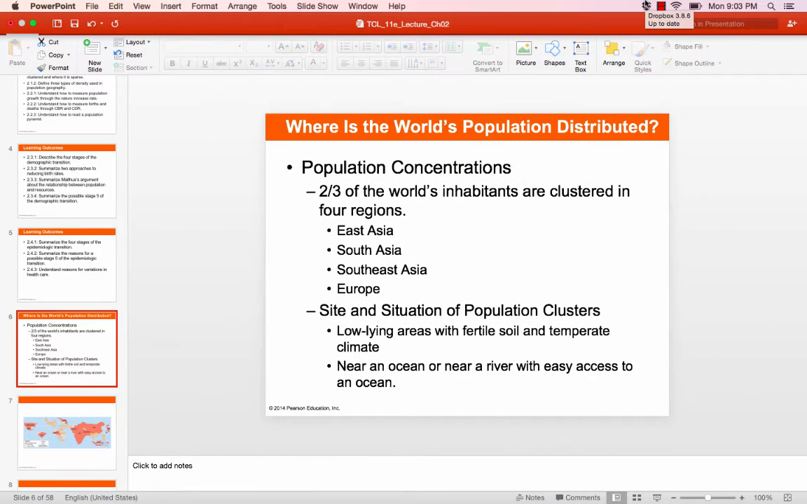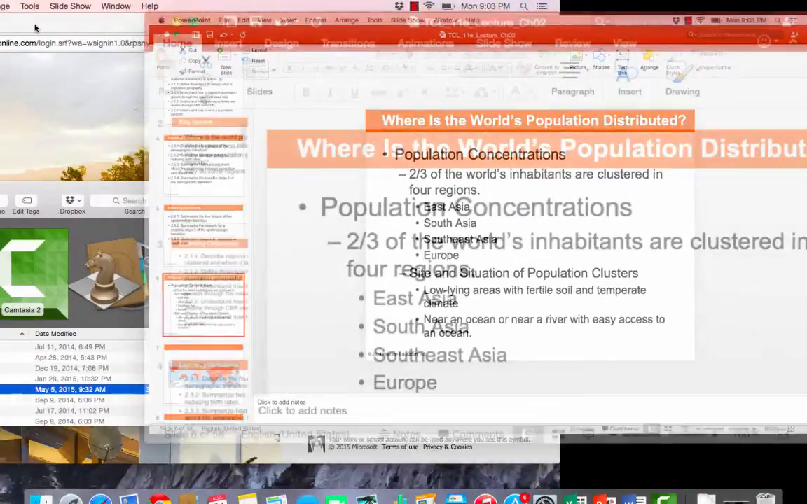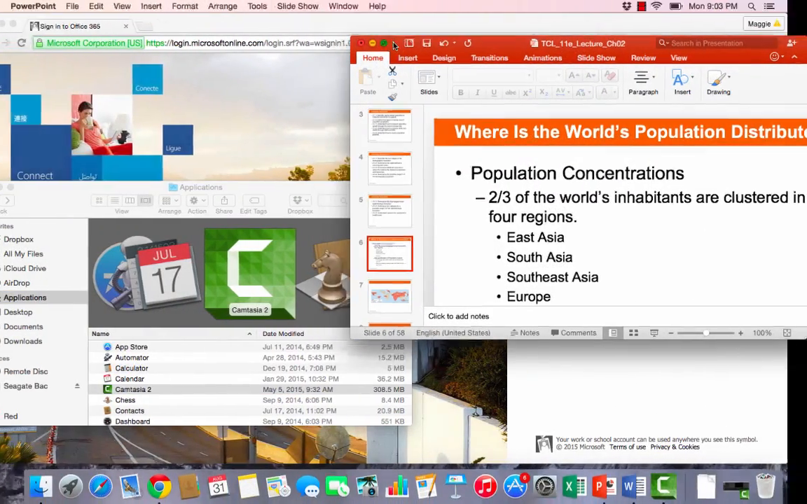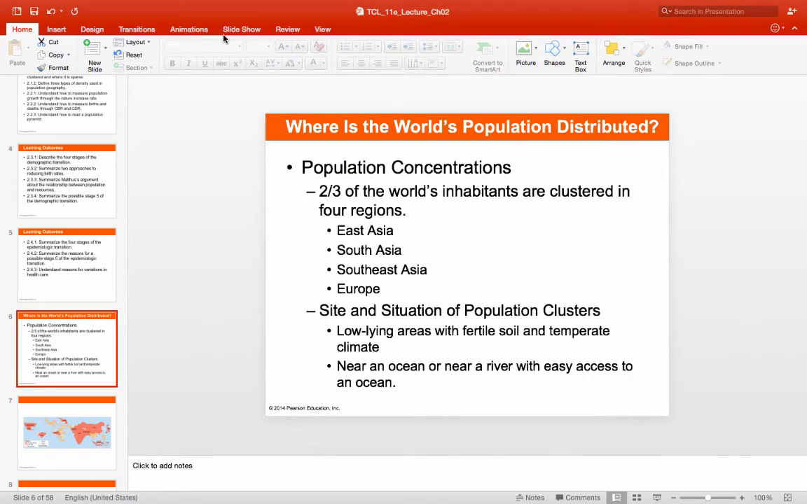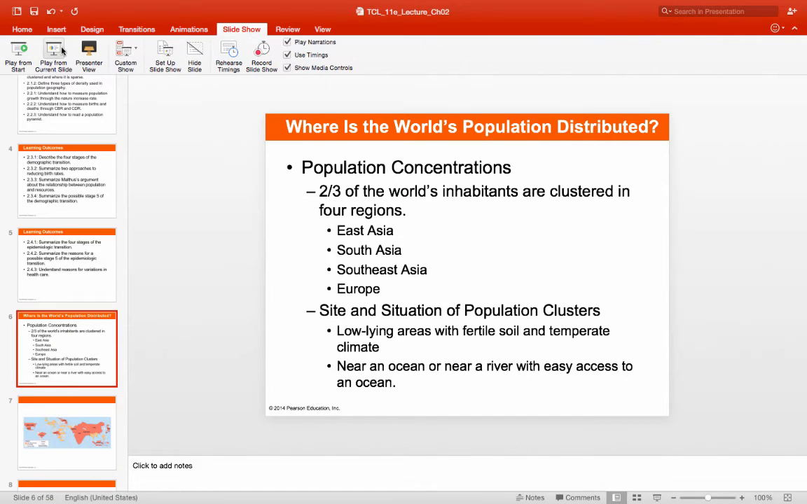Hi guys. So if you did your reading last night, I think you're going to find this section, which is chapter 2, key issue 1, to be pretty easy to understand. If I can get it to open.